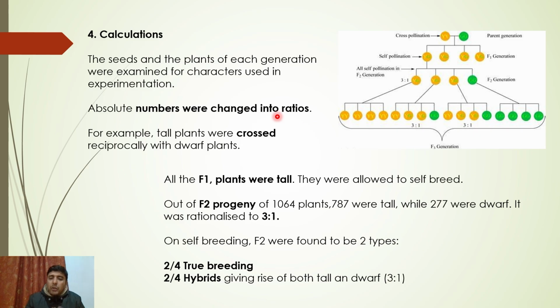Whatever plants he obtained in the F2 generation, they were ratioed out. So 2/4 were found to be true breeding. These are true breeding, and 2/4, 50%, were what, hybrids. They gave tall as well as dwarf. This we will discuss in the next slide. But these are just the initial calculations that I wanted to discuss with you before we move on to the next slides.